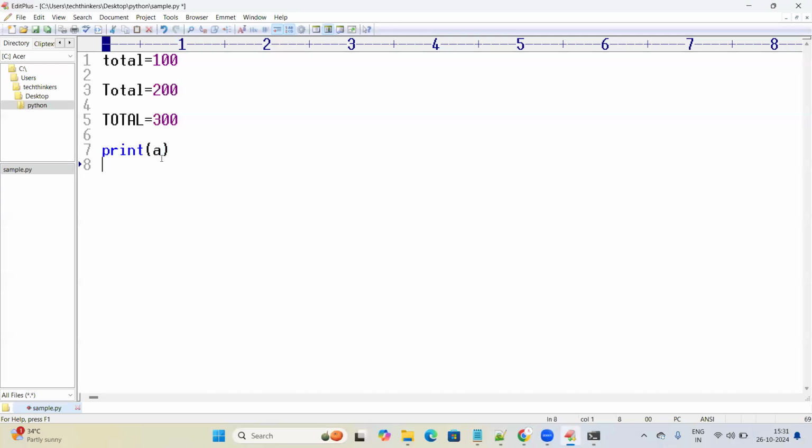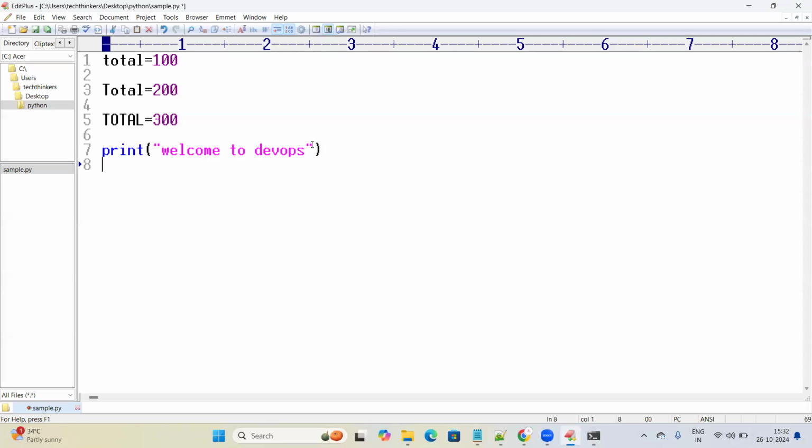If you want to access the value of the variable, don't keep the variable inside the double quotes. Here we should not keep the variable name in the double quotes. That is the difference. We just now understood how to access the string, how to print the string. If you want to print the string, I'm just keeping the string within the double quotes in the print function. So now the output of this particular program is "welcome to DevOps". It will print whatever content we keep inside the double quotes. It will simply print that particular statement.